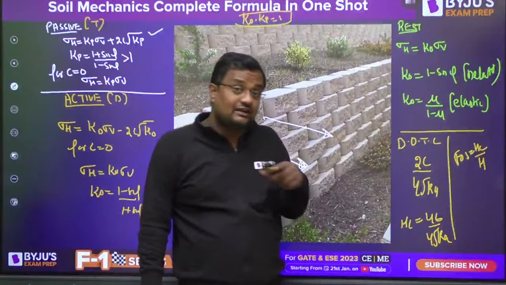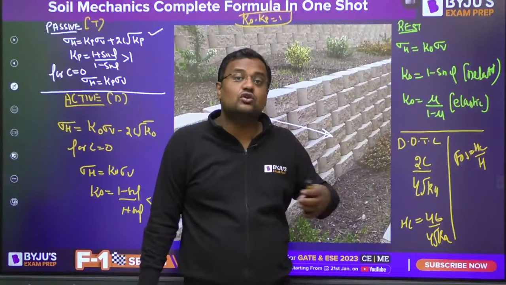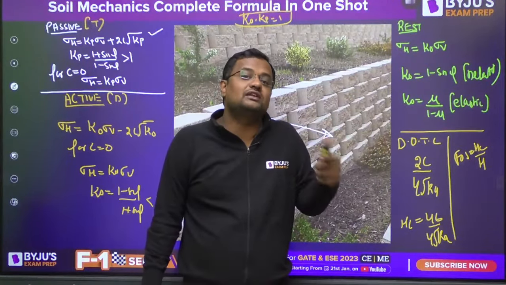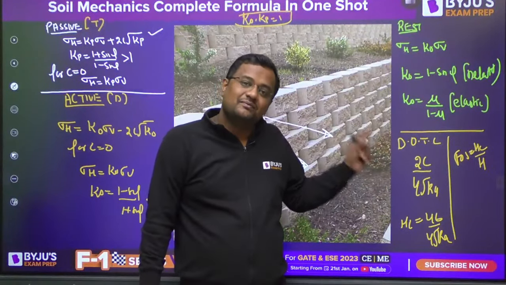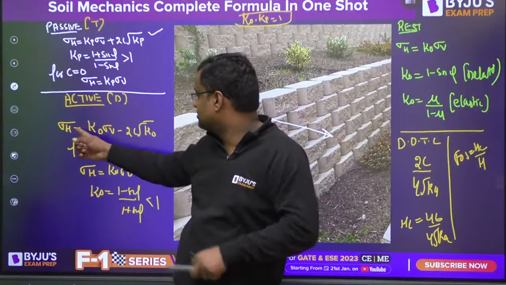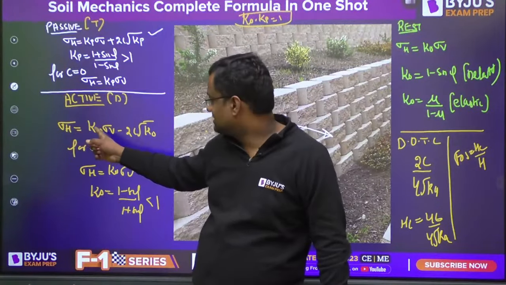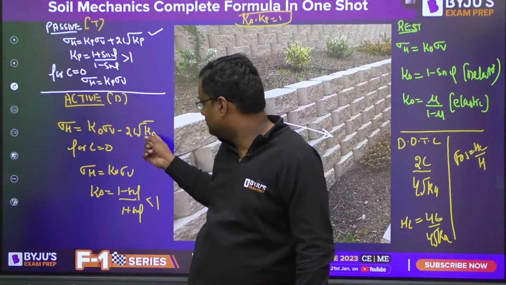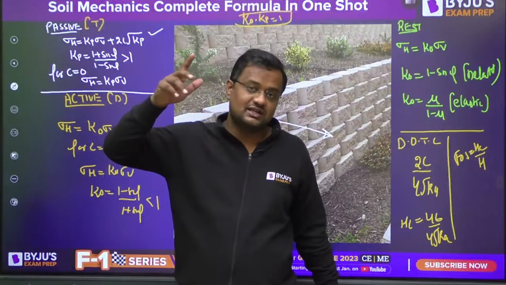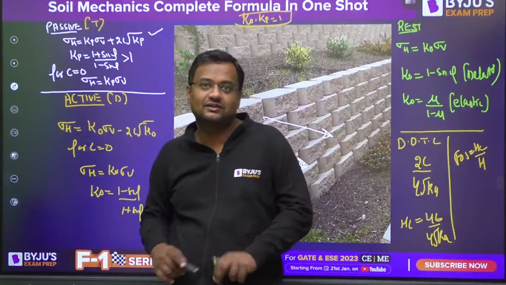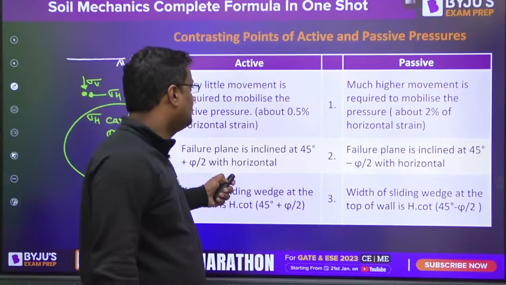But this 2, I told you in this daily dose also. This 2c by gamma root k is not always the correct formula. It is applicable when there is no surcharge, because this formula is derived by putting the value of sigma h as 0 here. Sigma is 0 here. K naught into gamma z minus 2c root k naught, z value comes out to be this. This is only applicable when there is no surcharge. Please see this.